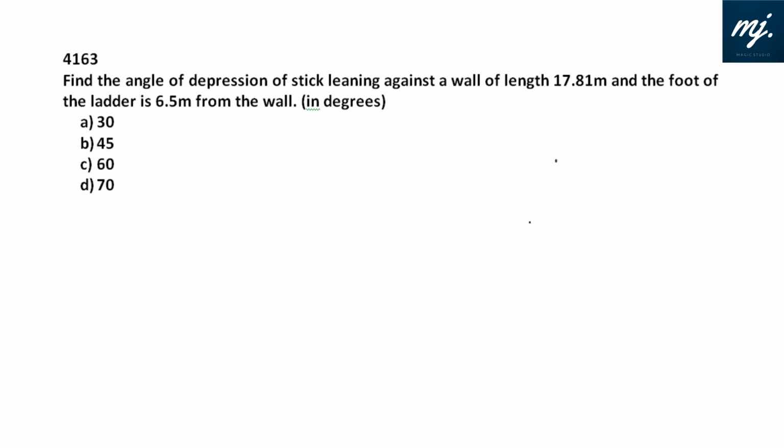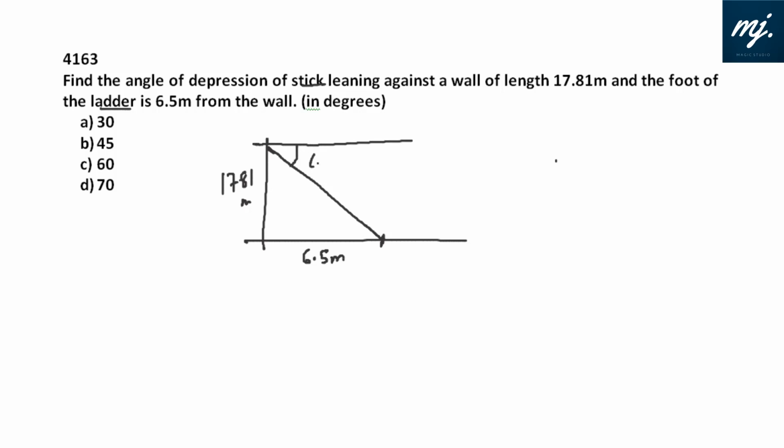Okay, seriously, I got to see this question on one of the screens in the previous Elite 2021 paper, and I thought of discussing it, a very interesting one. Find the angle of depression of a stick leaning against a wall. The wall is 17.81 meters, and this is the stick, suppose. The foot of the ladder or the stick is 6.5 meters away from the wall. Then find the angle of depression. We are looking out for this angle theta.